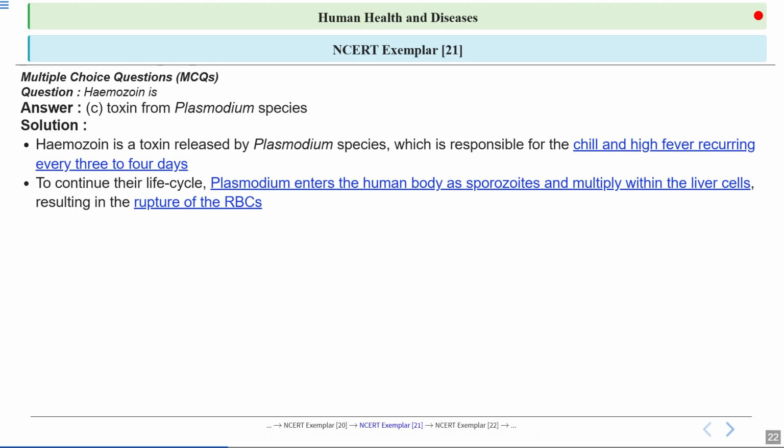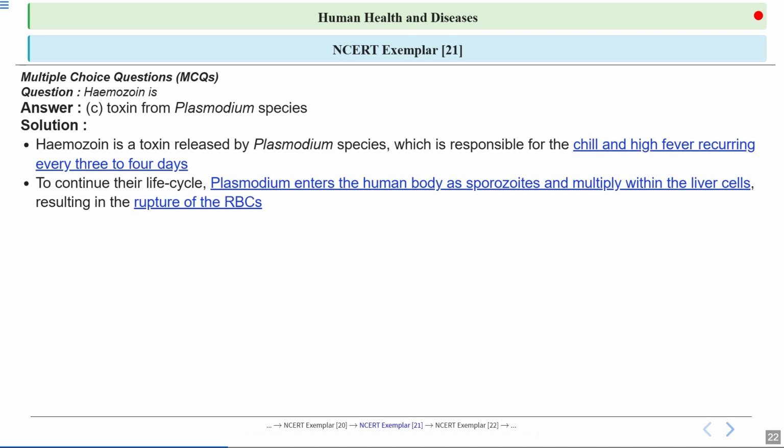Basically hemozoin is a toxin which is produced when the Plasmodium digests the hemoglobin present in the RBCs. Then the hemozoin is produced. When the RBCs burst, the hemozoin is released, and this hemozoin is responsible for the chill and high fever recurring every 3 to 4 days.